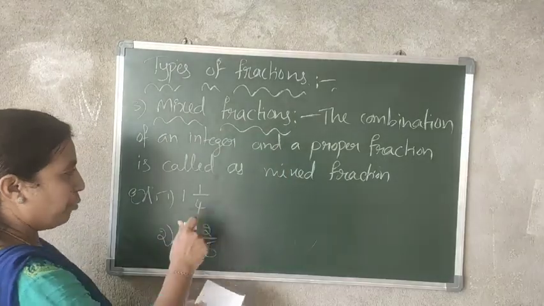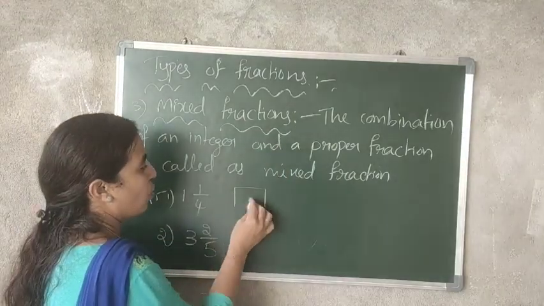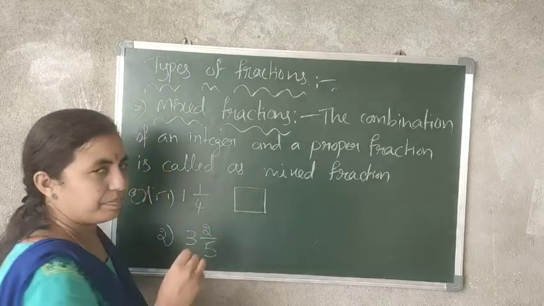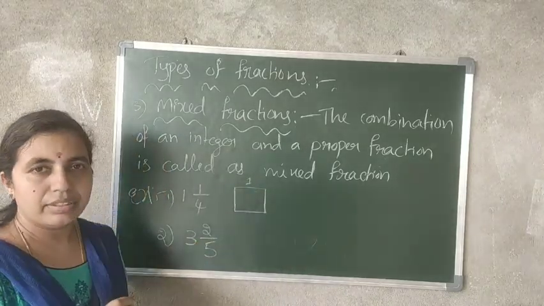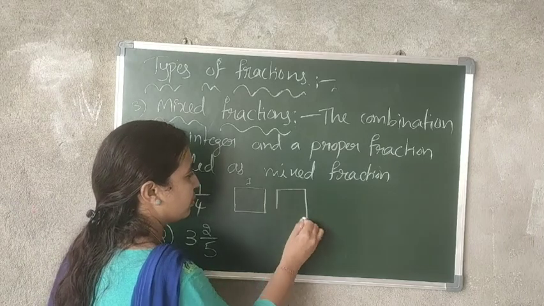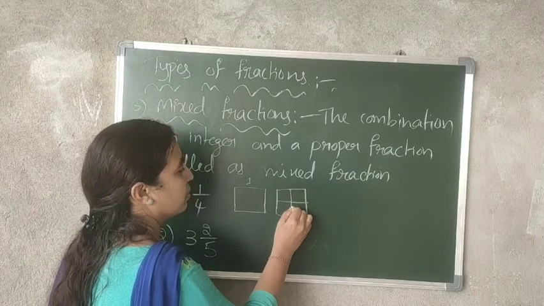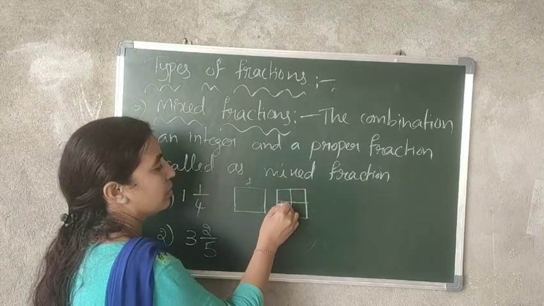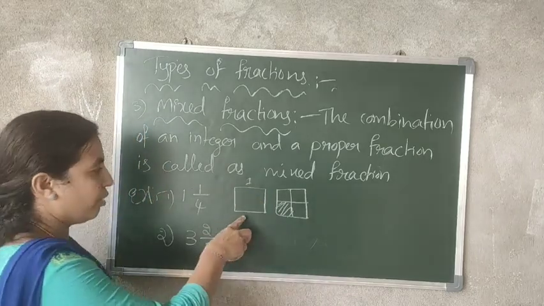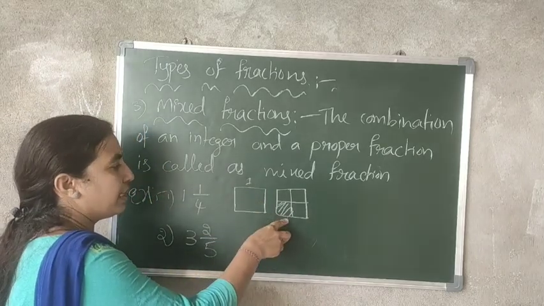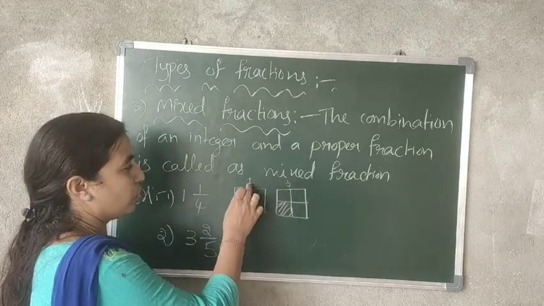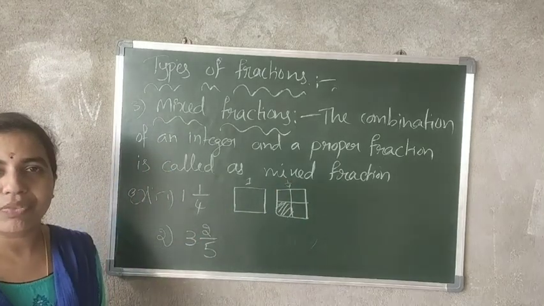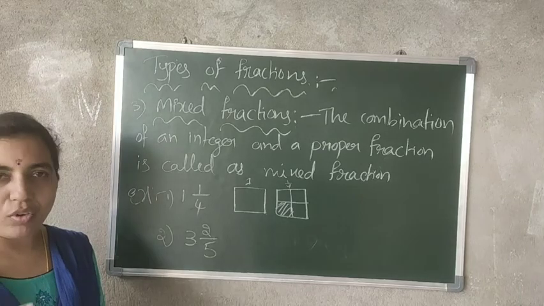See, 1 by 4: first the total whole you have, 1 you have, and then 1 by 4. Total 1 and then I have divided into 4 parts. From that, this is 1 by 4. So 1 by 4.